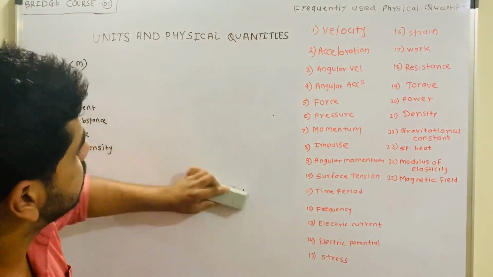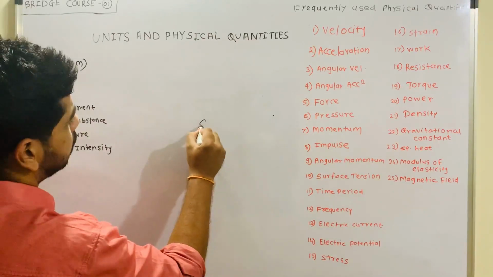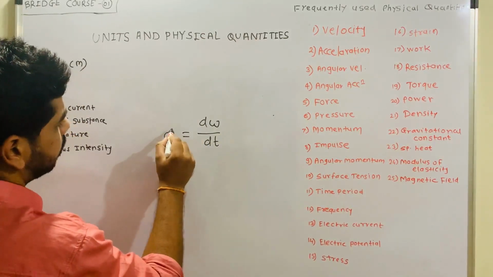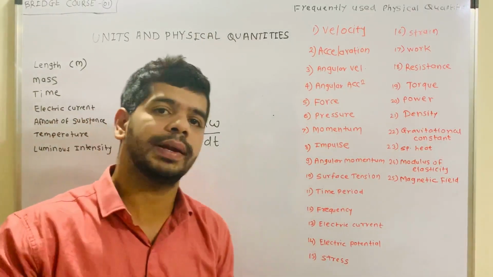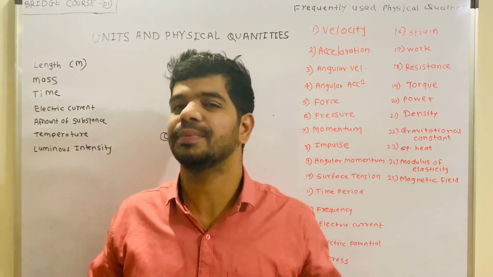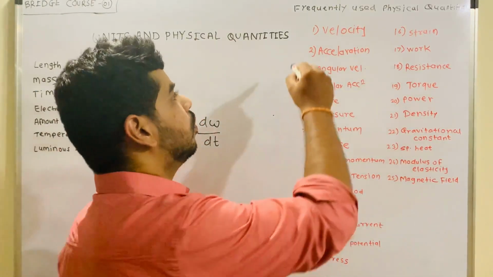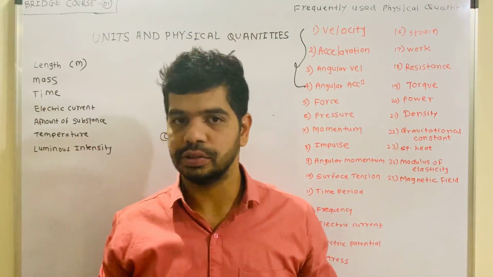Now angular acceleration, it is also very simple. Angular acceleration, alpha you can say, is d omega by dt. Rate of change of angular velocity with respect to time is nothing but the angular acceleration. As simple as that. Okay, so these four terms, I hope all of you have understood.